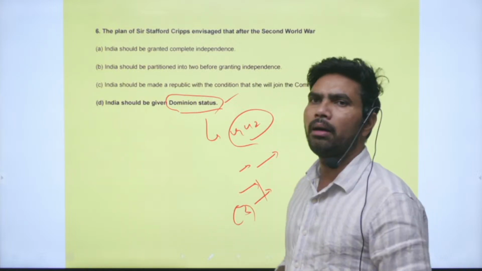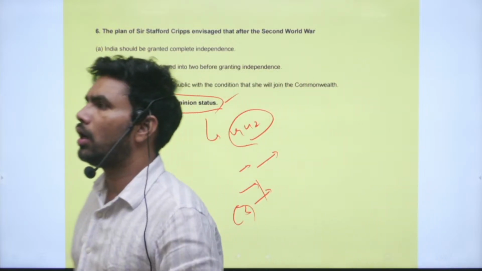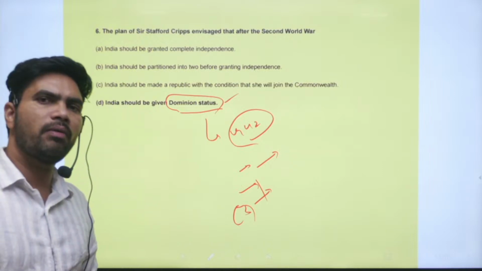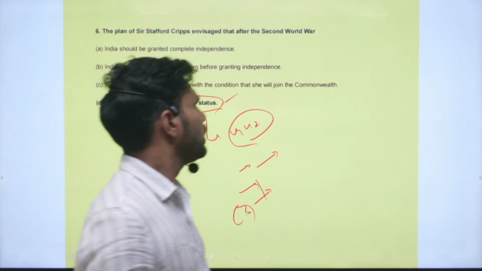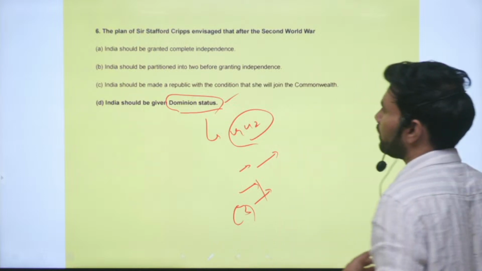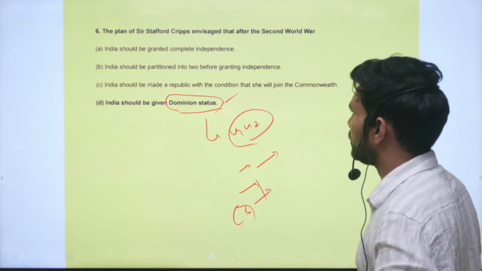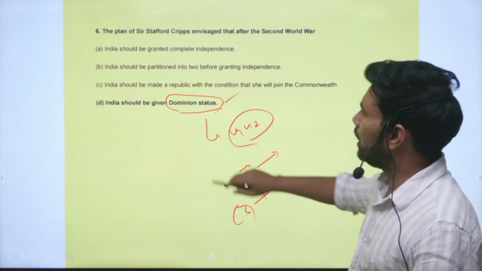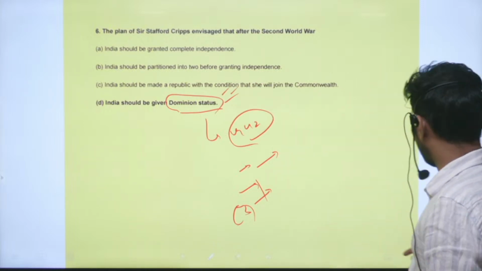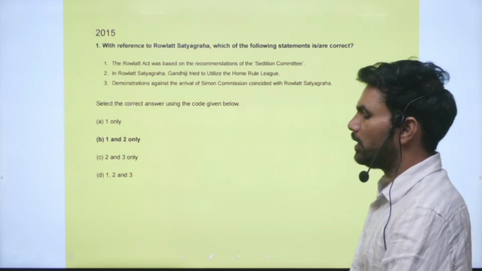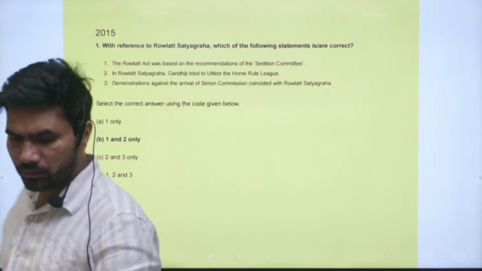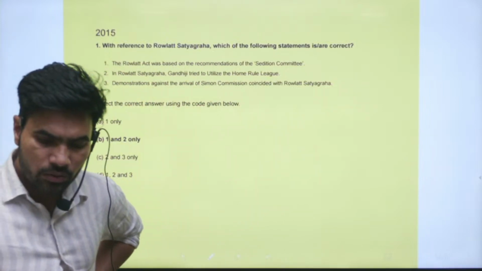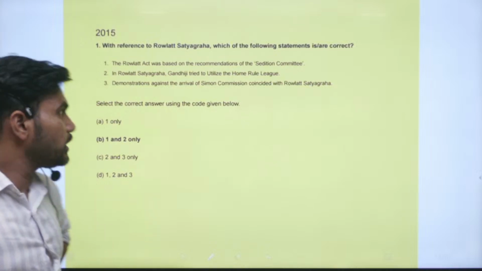However, this mission also failed to appease the Muslim League, because they wanted a separate Pakistan at any cost. So because of this, everybody was dissatisfied with the Cripps proposals. The correct option is this one only: the main proposal was that India should be given dominion status. Right, so next is the sixth question.